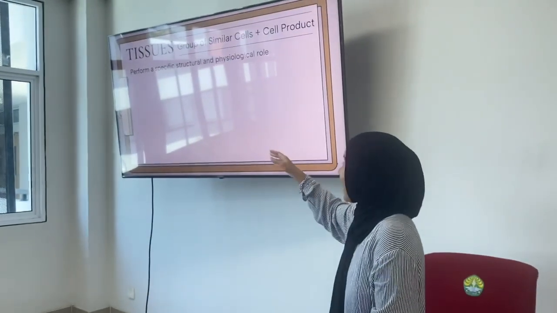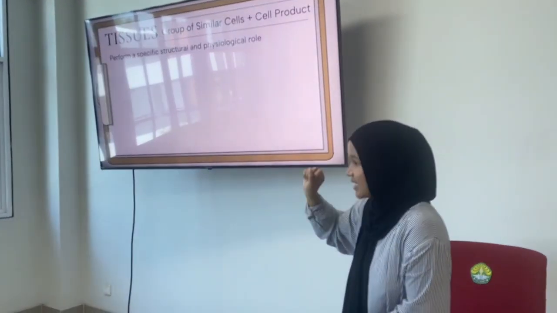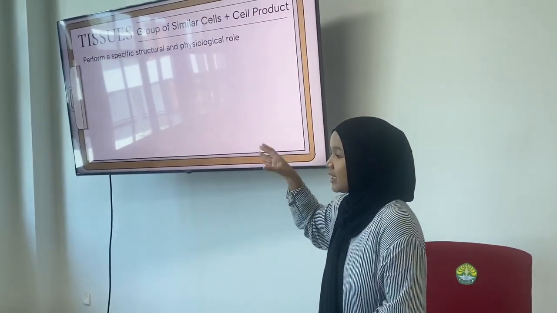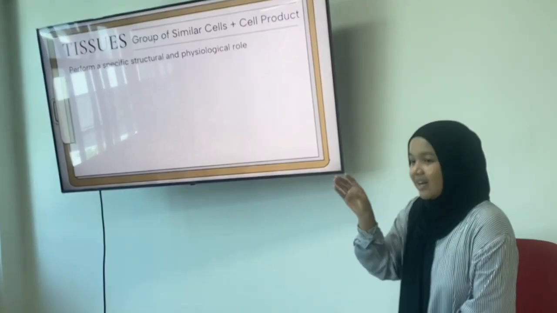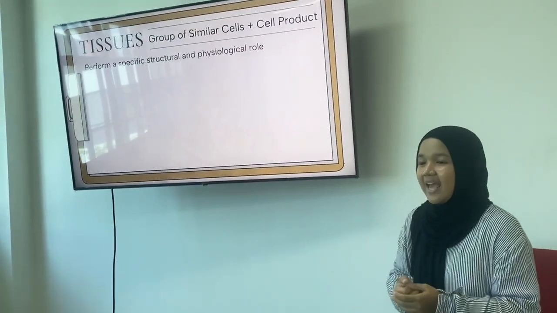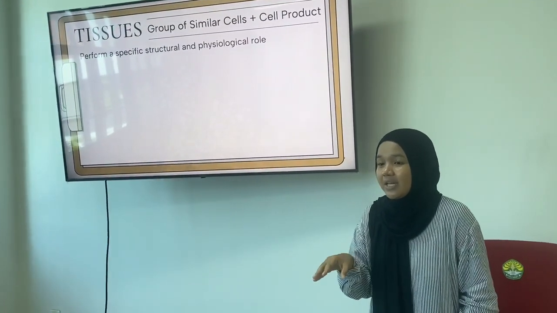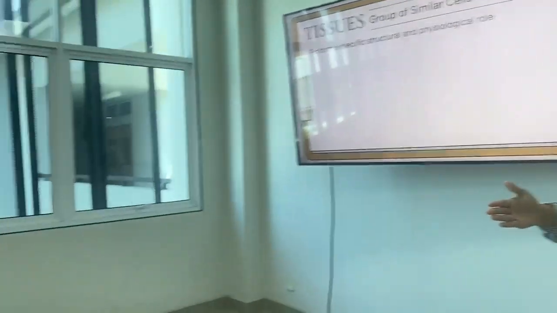So, tissue is a group of similar cells and cell products that perform a specific structure and physiological role in an organ. There are types or categories of tissue in our body. How many categories of tissue are in our body? Yes, Tasha? There are four main categories of tissue in the human body: epithelial, connective, muscular, and nervous tissue. Okay, thank you, Tasha. Applause to Tasha.